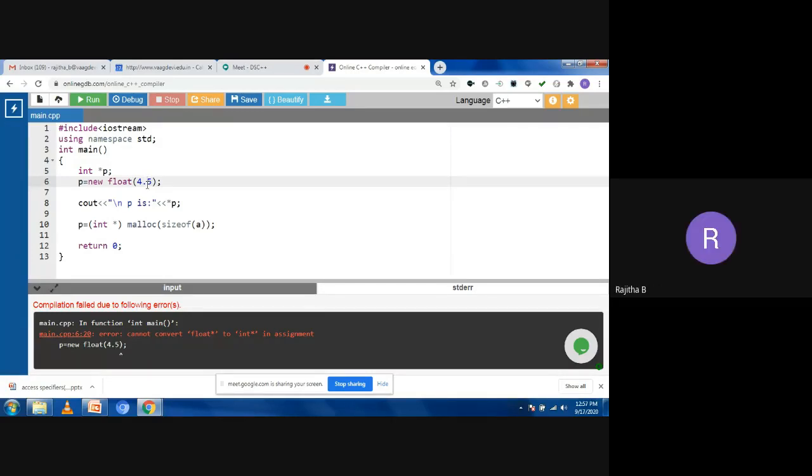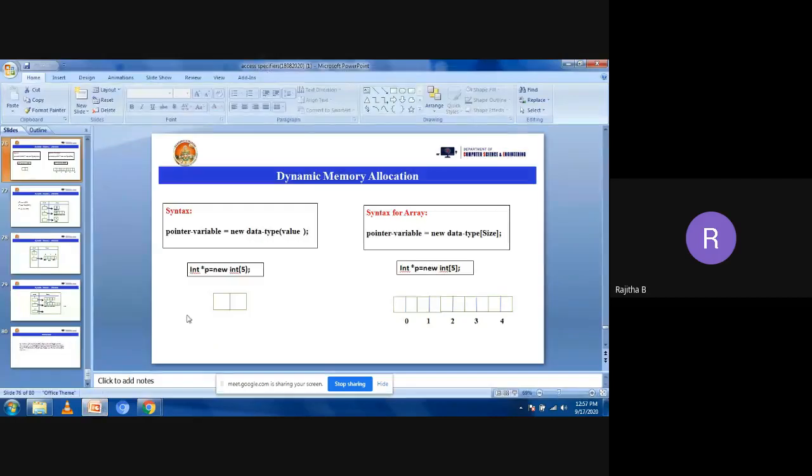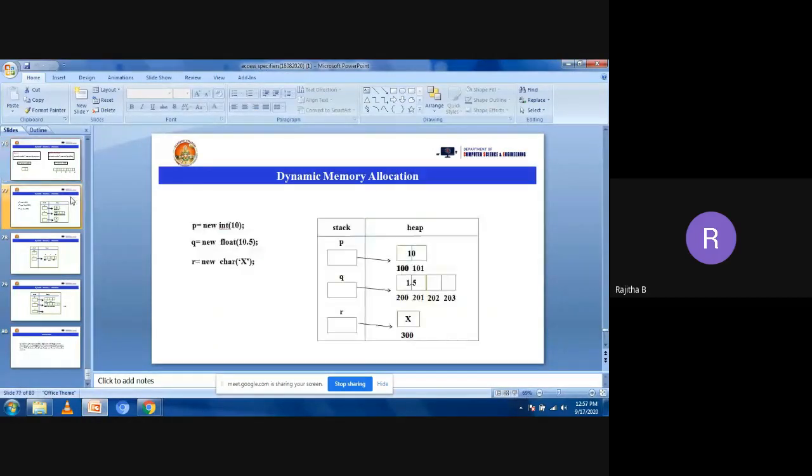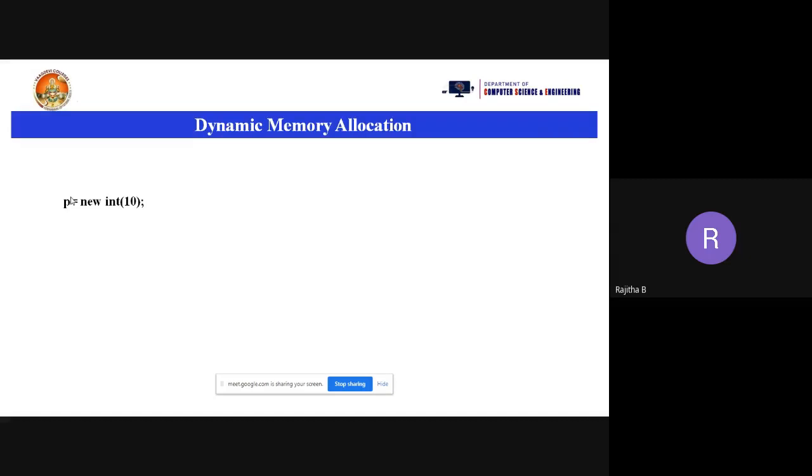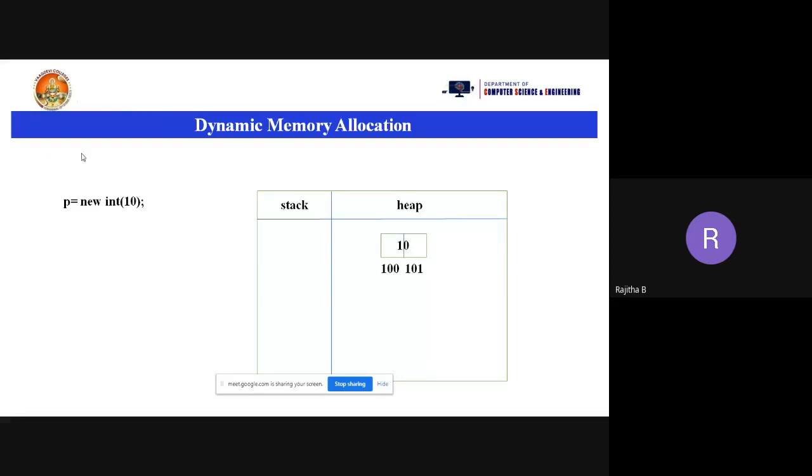Yes, ma'am. Okay, this is the program. But when you are taking this program, how is the memory allocated? Now you can see here. This is the way the memory is allocated. Now, suppose I'm taking p new int of 10. How is the memory allocated for this one? Now you are going to take the stack and heap memory locations. In a stack what value is stored and in a heap what value is stored, we'll see that now. For the value 10, in the brackets I have the value 10 here.